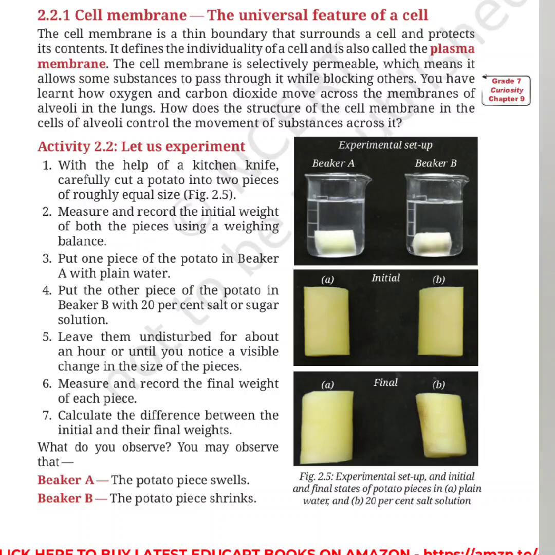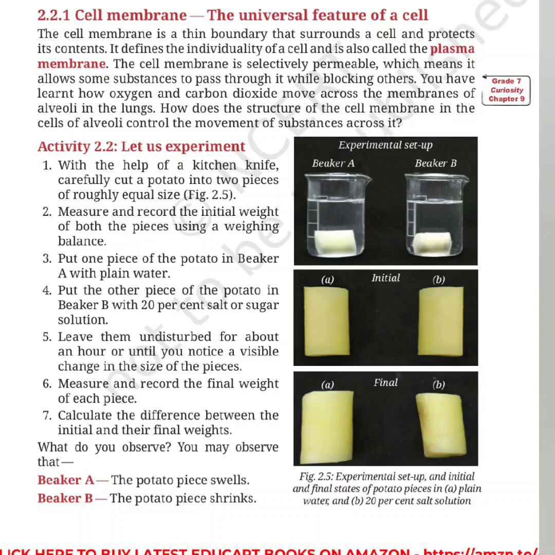Now, after some time, we will observe the changes happening to both the potato slices, and we will take out the potato slices and observe what is the difference between the two in shape. The first potato, which was put in beaker A, has changed in shape.